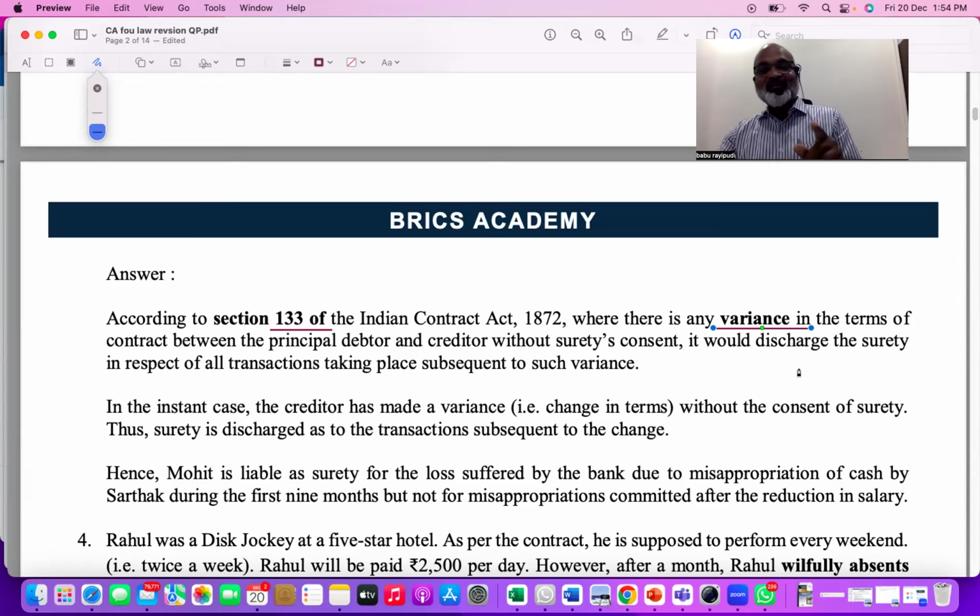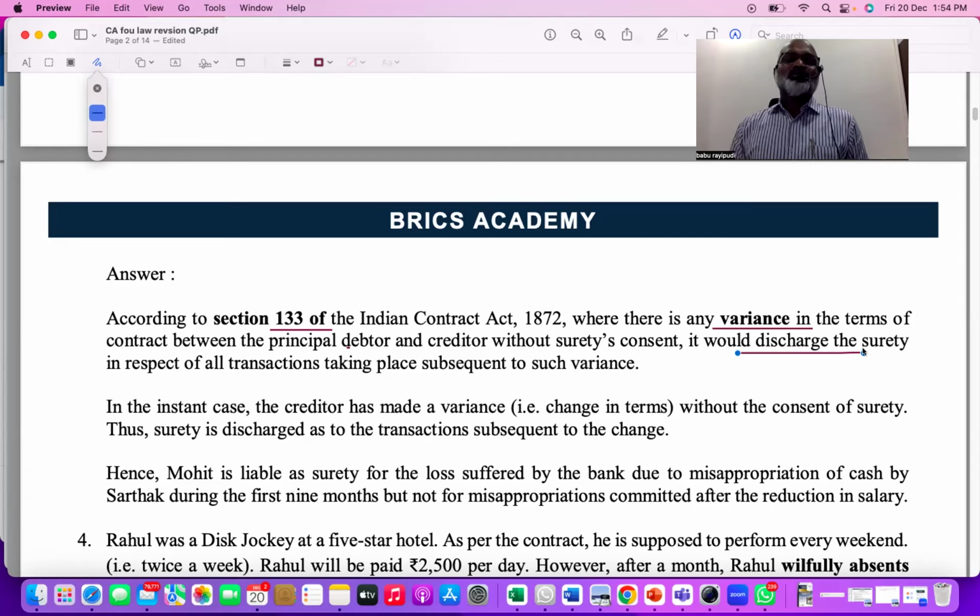Where there is any change in terms and conditions between debtor and creditor without the surety's consent, it would discharge the surety. So if you change terms and conditions without informing the surety, the surety is automatically discharged and is not responsible for anything. Thereafter, if the debtor does anything, the surety is not liable.